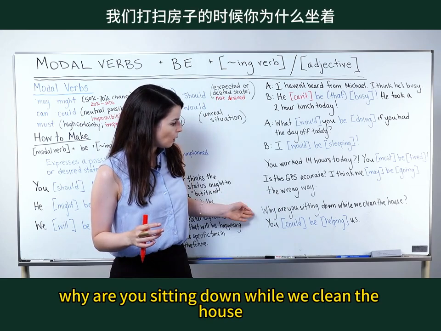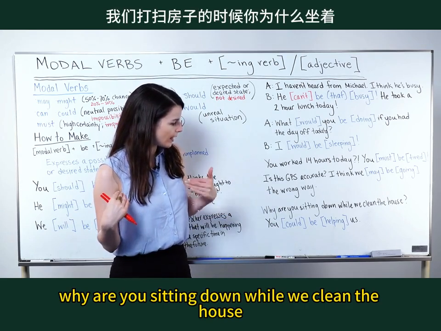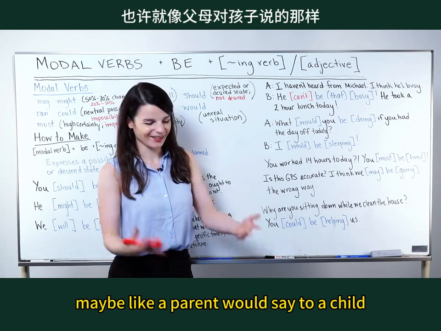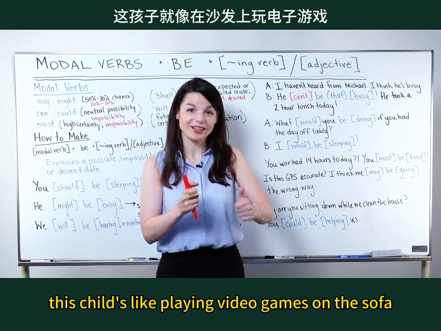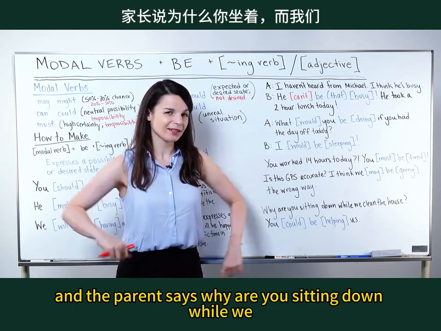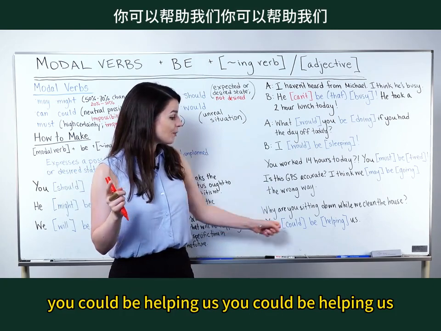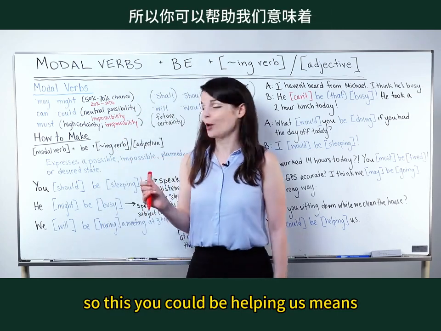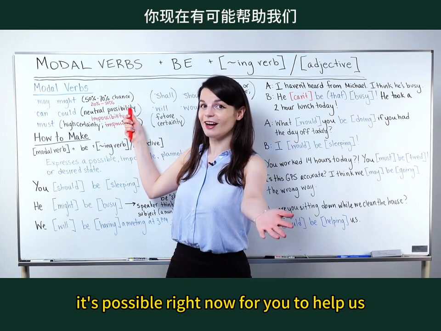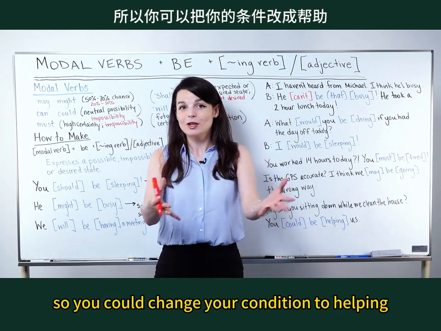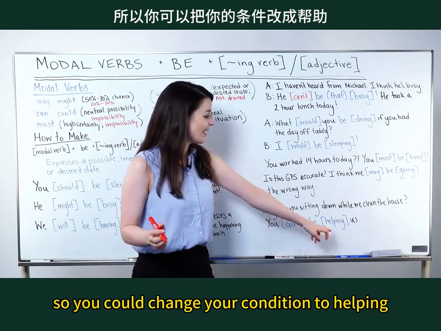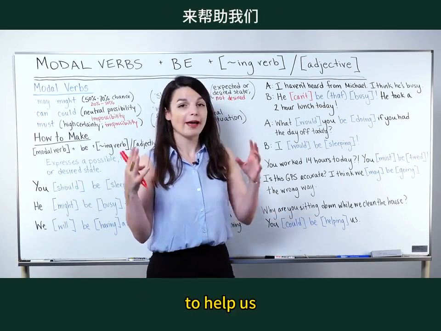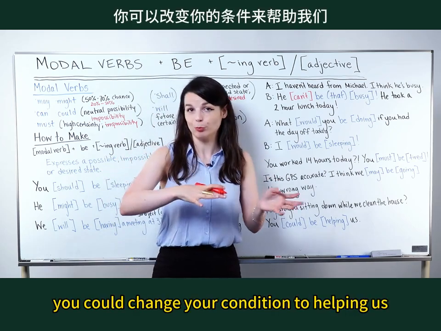Okay, finally, why are you sitting down while we clean the house? You could be helping us. So this is something maybe a parent would say to a child. The child's playing video games on the sofa, and the parent says, why are you sitting down while we clean the house? You could be helping us. So this you could be helping us means it's possible right now for you to help us. So you could change your condition to helping. Now you're sitting, but it's possible for you to help us. You could change your condition to helping us.